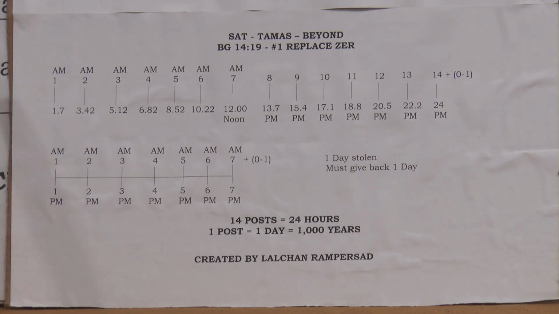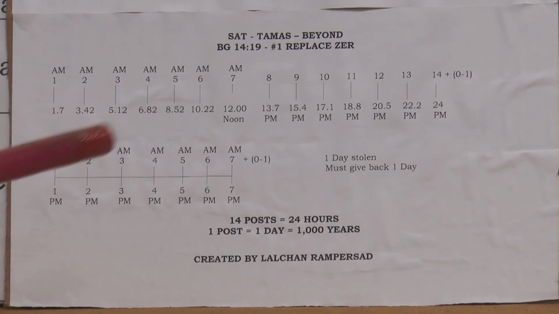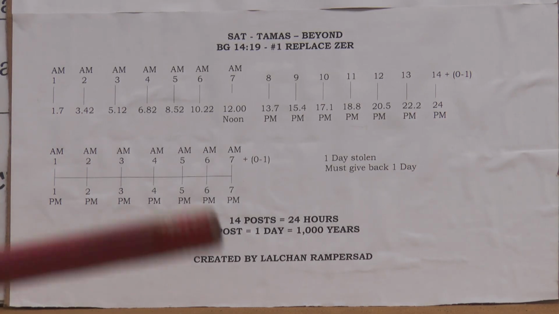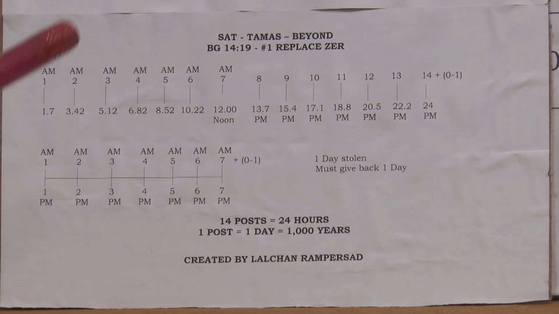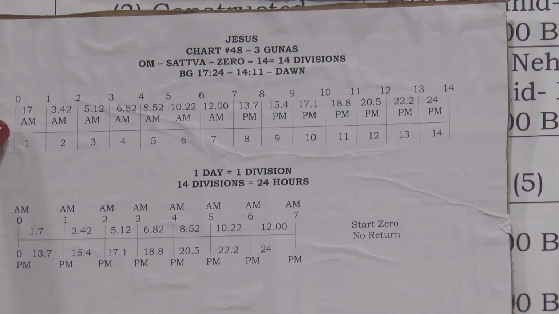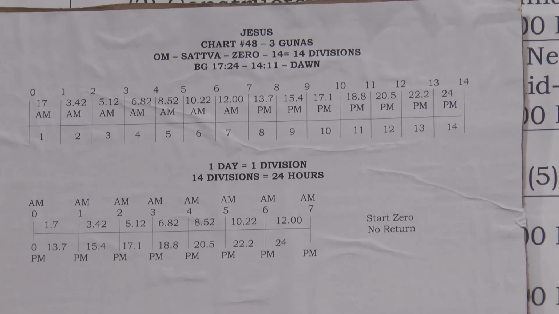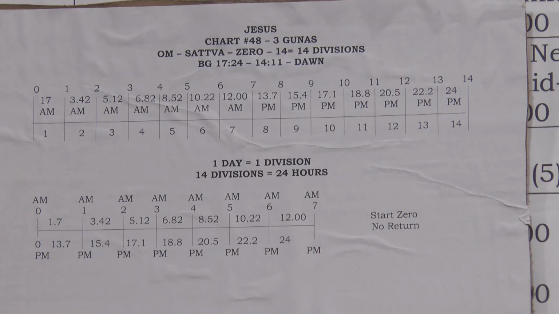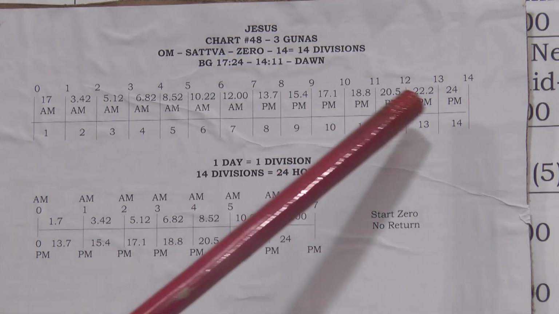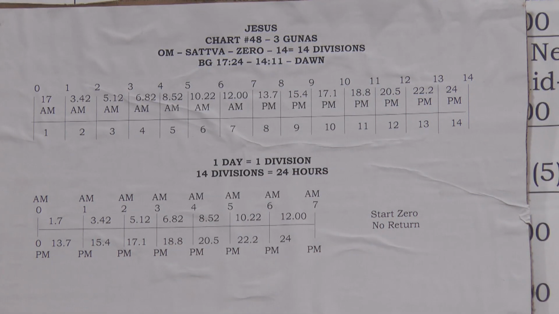Bhagavad Gita said it's theft of the first division, but you have to put back the first division in the end, right? Genesis 40:13. We go to Sattva. Sattva is up here, right? Now Genesis 40:13, the cup now is 0, given at start. See the 0 there at start? There is no return. You don't have to return this. So you reach from 0 to 0, you complete your journey.